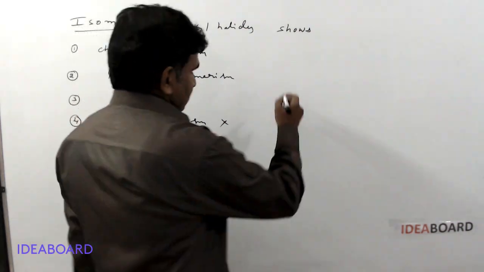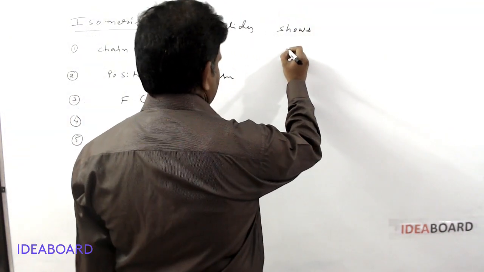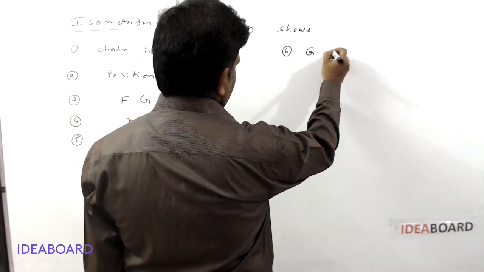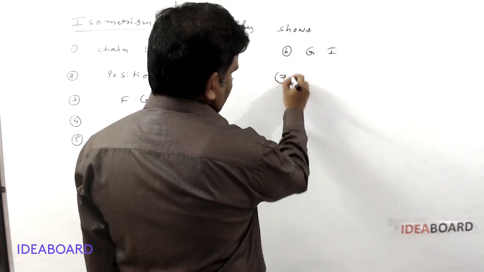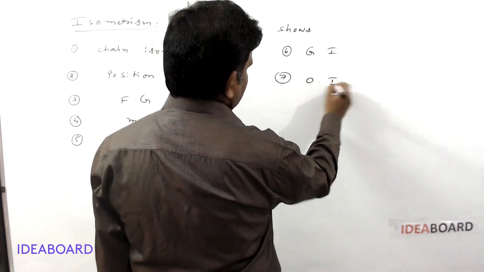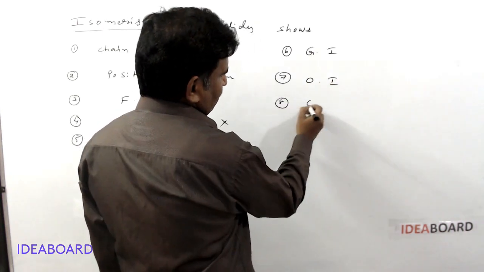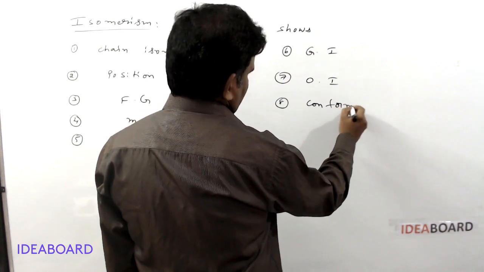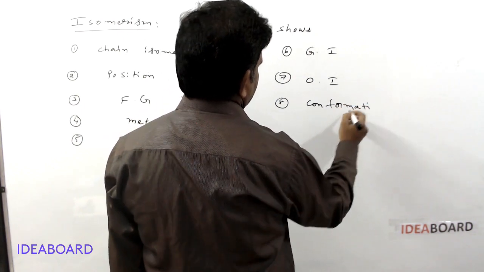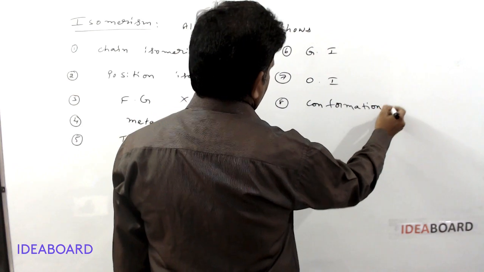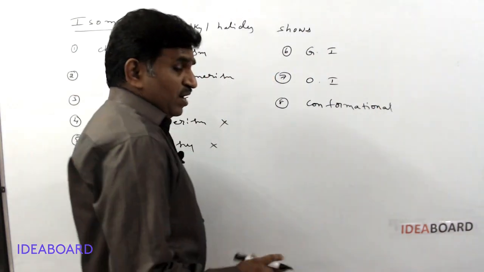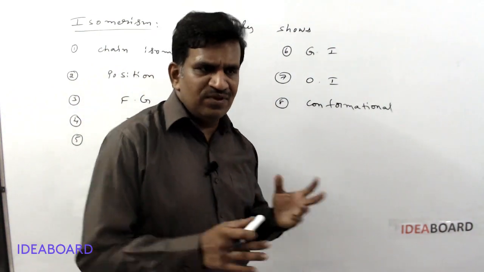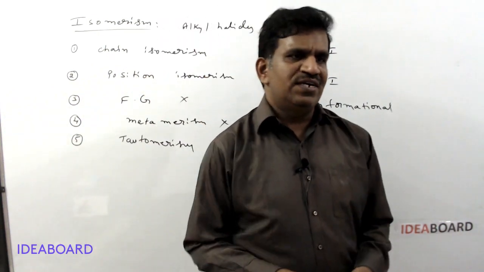In other types of isomerism, they can show geometrical isomerism, optical isomerism, and conformational isomerism, but only under required conditions, if the molecule satisfies them.